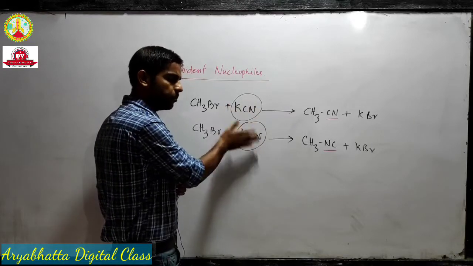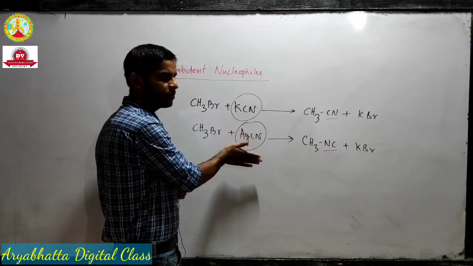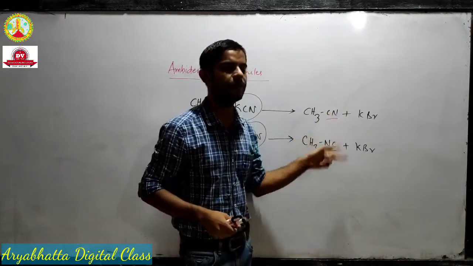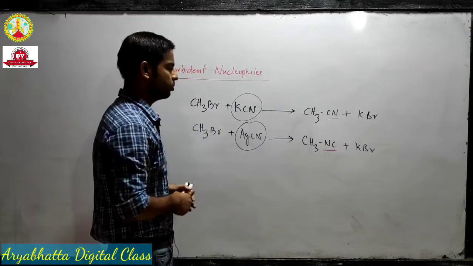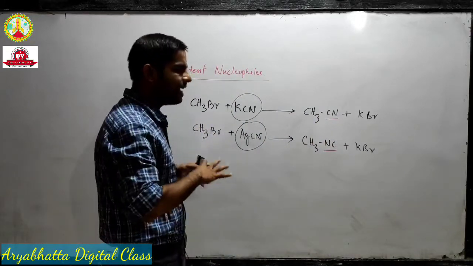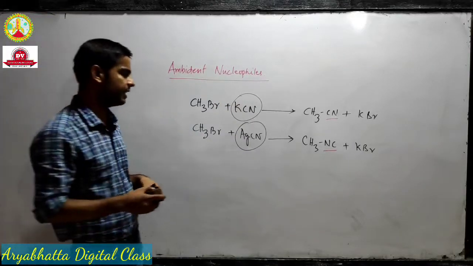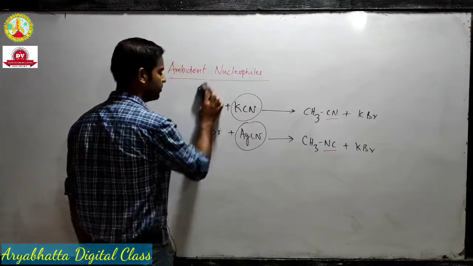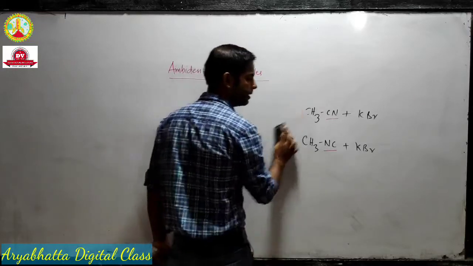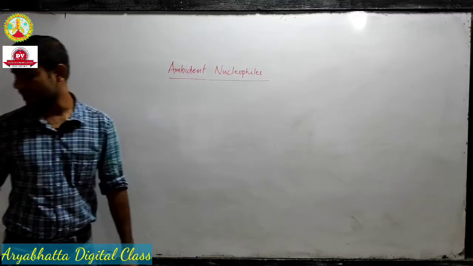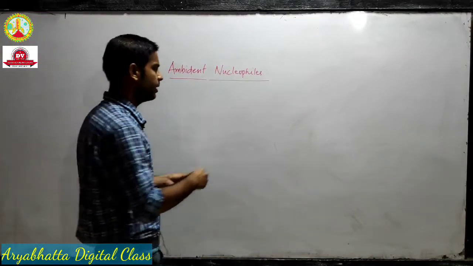These molecules are actually responsible for this different behavior of the cyanide molecule. So now see why and how KCN and AgCN, that means potassium cyanide and silver cyanide, decide or influence how cyanide will get attached.